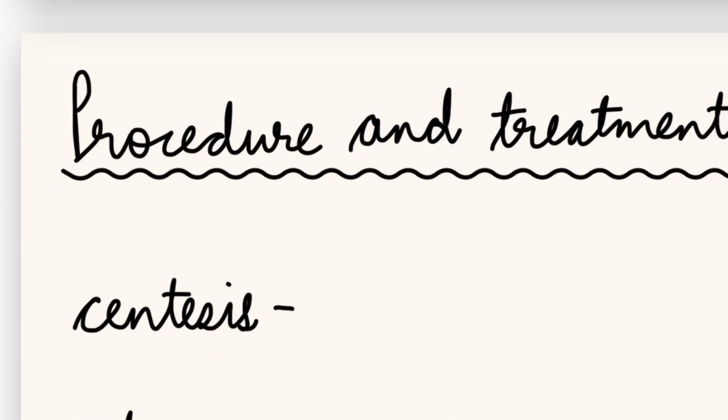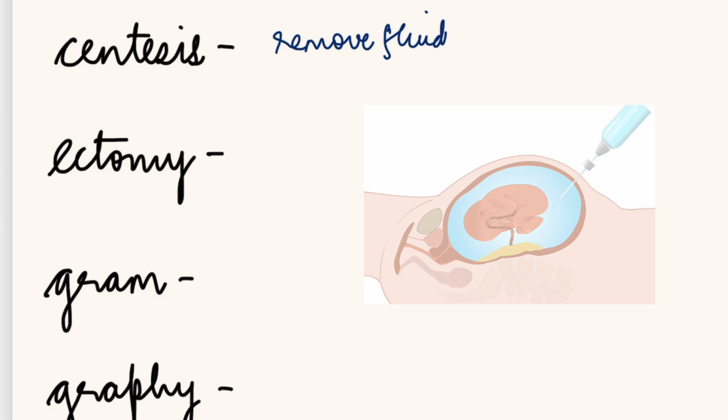Now we come to procedures and treatment. So in procedures and treatment, the first word is centesis. Centesis means surgical puncture to remove a fluid. Remove fluid. For example, amniocentesis. Amniocentesis is puncture of the amniotic sac.